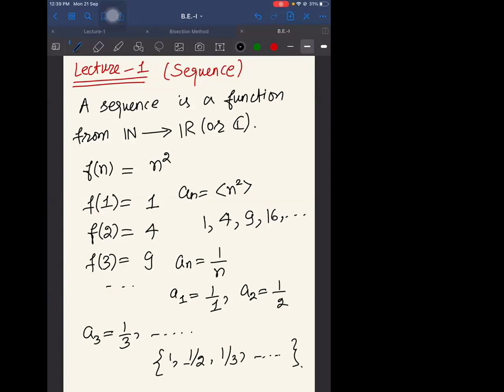Can you see a difference between a sequence and a function, the regular function which we used to do? Is there any difference between 1 by n and 1 by x? Only natural numbers can be the input.